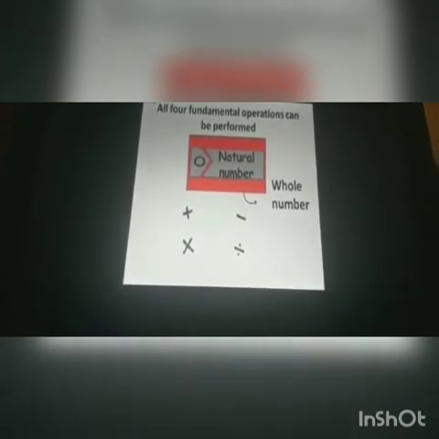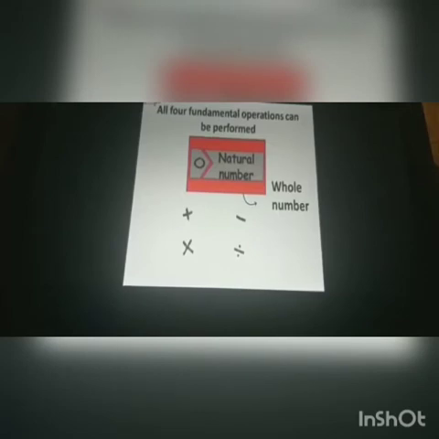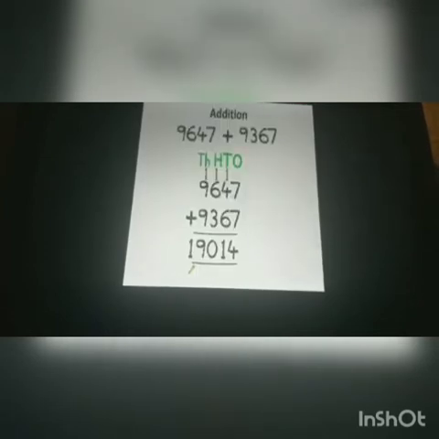And you know, all the four fundamental operations can be performed on the number line. For example, addition, subtraction, multiplication, and division. All of these four operations can be performed on the whole numbers. Let us see. First, we will start with the addition.